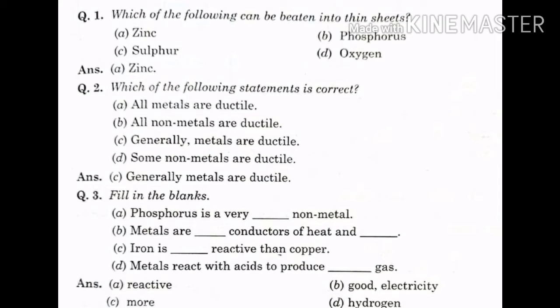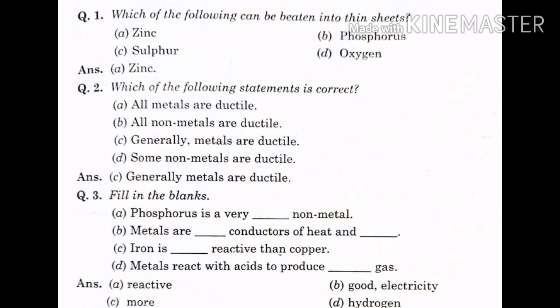Question number 2. Which of the following statements is correct? A. All metals are ductile. B. All non-metals are ductile. C. Generally metals are ductile. D. Some non-metals are ductile. Answer: Generally metals are ductile. We cannot say all metals because mercury is in the liquid state.